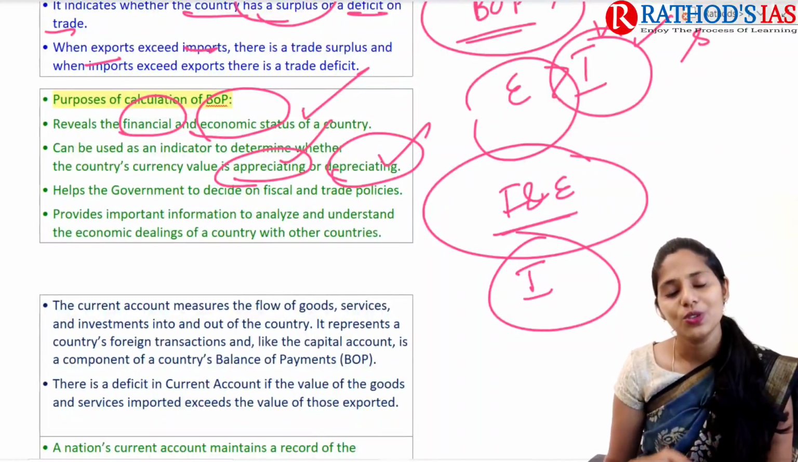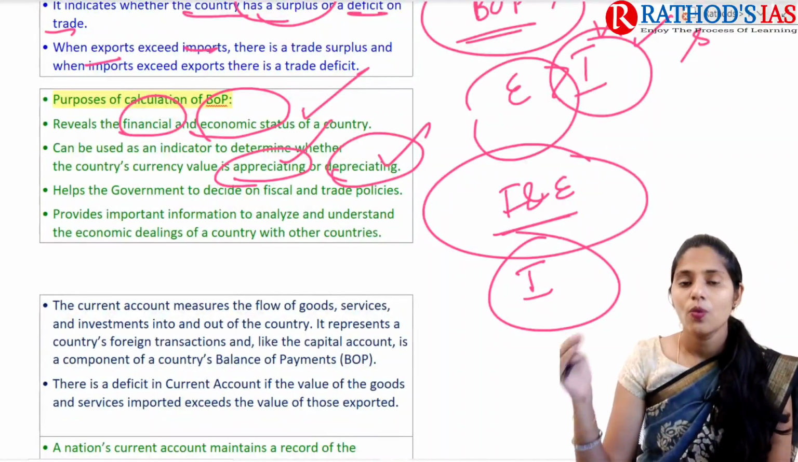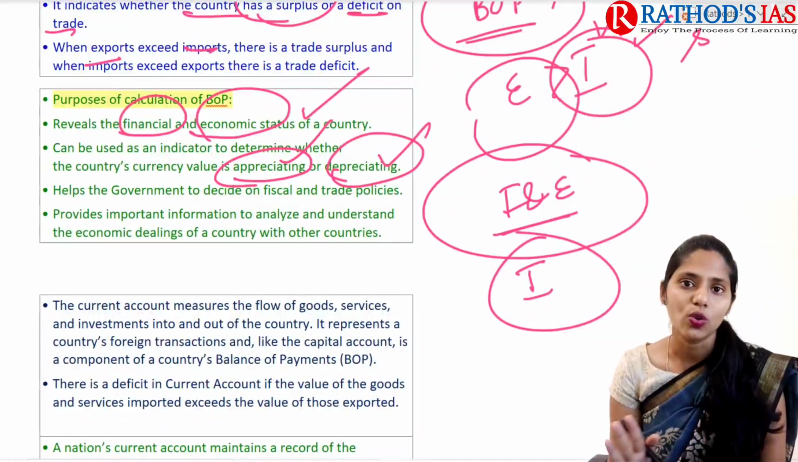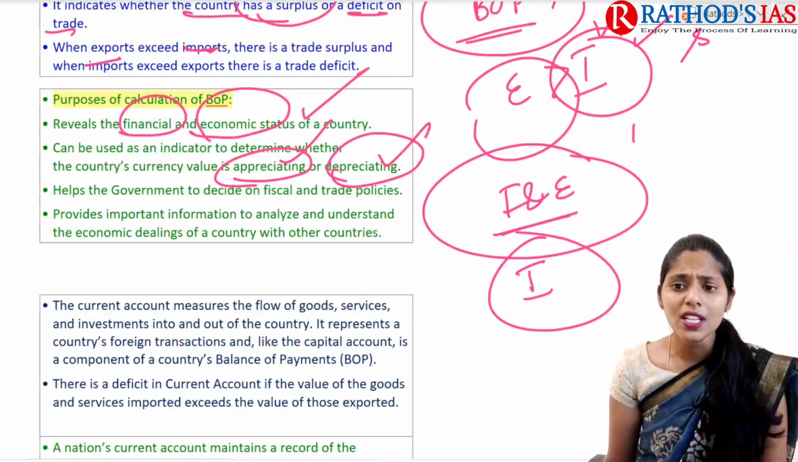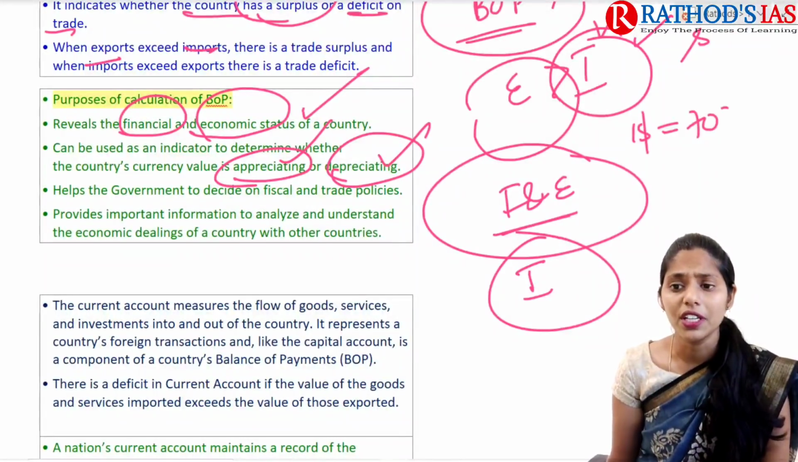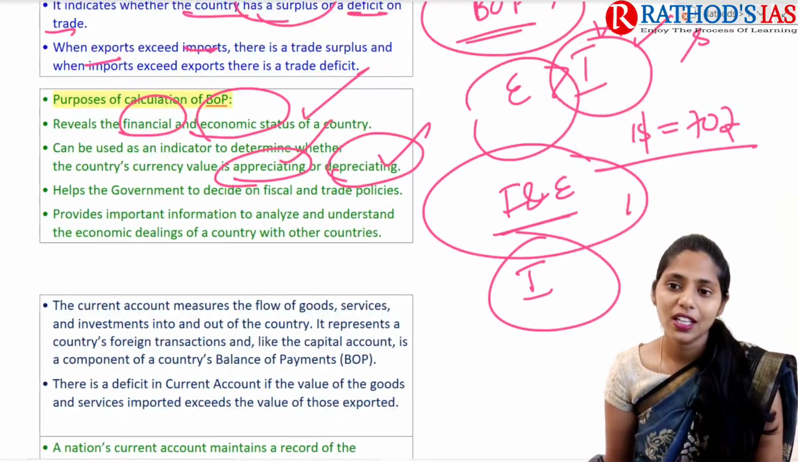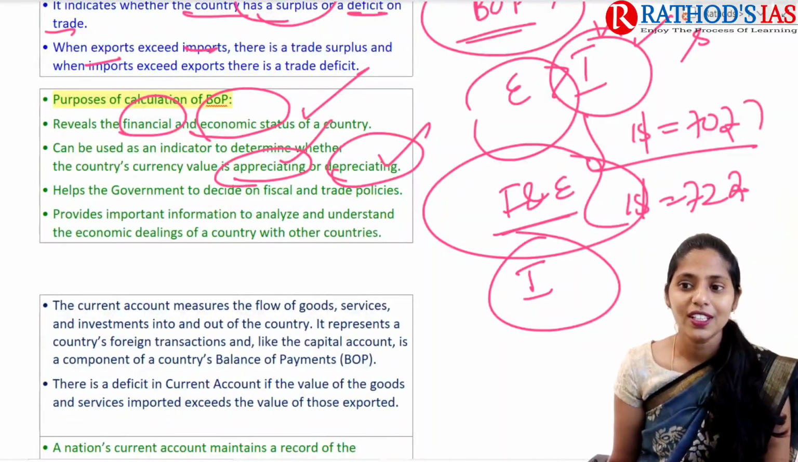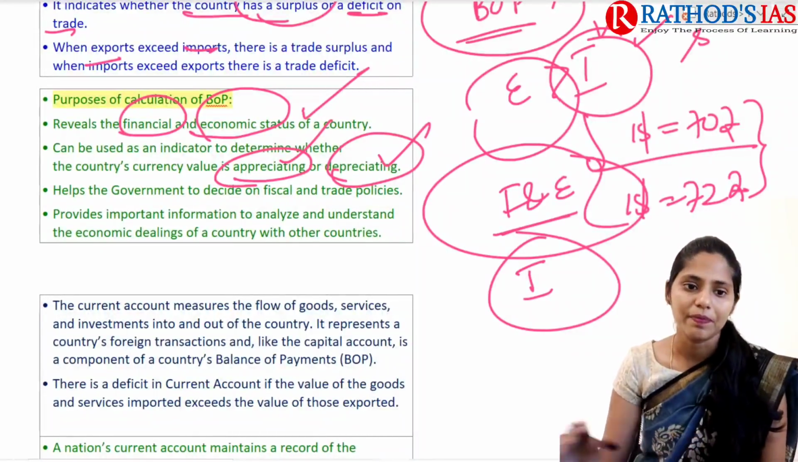As a UPSC aspirant, you need to know this. Let me know what is appreciation and what is depreciation. If you don't know about this concept, let me know in the comment box. In tomorrow's lecture, we are going to discuss that because it is very important. Now we can say, for example, $1 is equal to 70 rupees. And within 2 or 3 days, we can say $1 is equal to 72 rupees. So is it appreciation or depreciation? This is the concept that you need to remember.